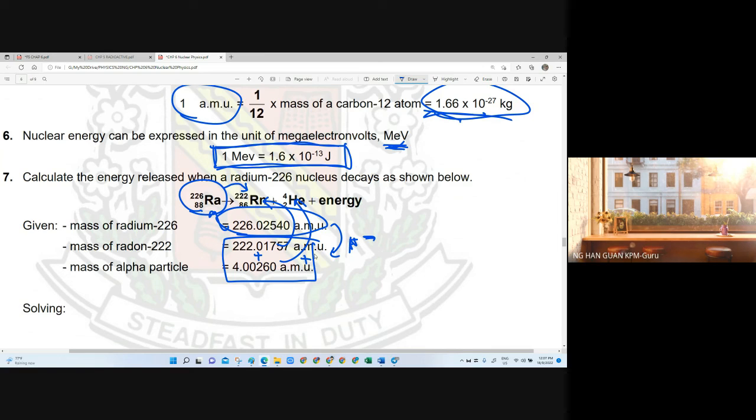So it means that once you use the formula E equals mc squared, you get the final answer in the unit joule. After that, you divide this answer by 1.6 times 10 to the power negative 13, and you will get the final answer in the unit MeV, mega electron volts. Because that is how we solve the question. It's just another process.